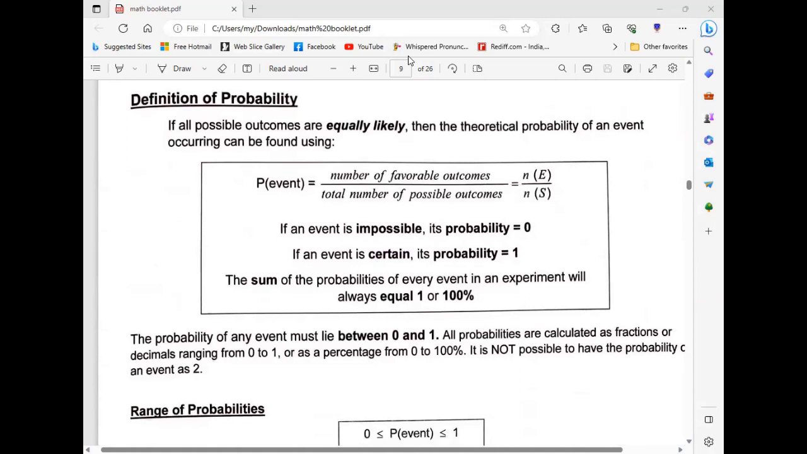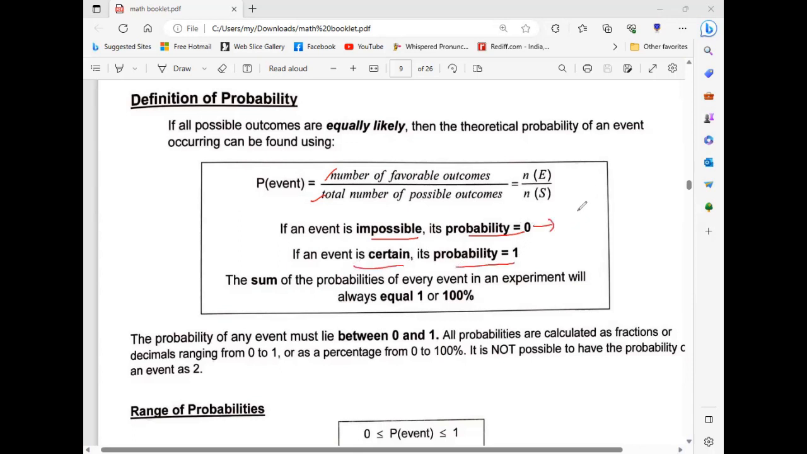And the definition of probability. What is favorable to you, you should mention in the numerator. What was happening in the entire event, that is what is called the sample space, in the denominator. It is S, n(S). So an impossible event has probability 0. A certain event has probability 1.